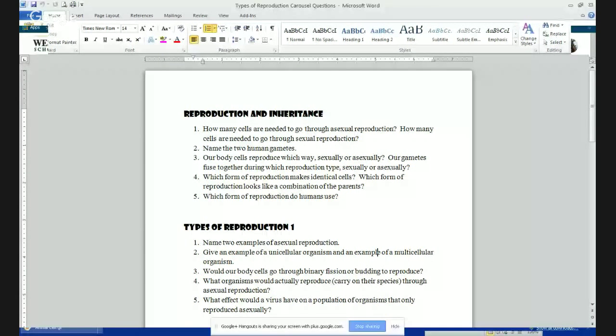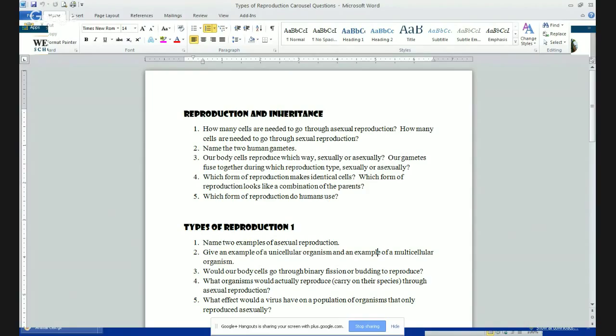Good morning. We're going to go over your answers to the different stations that you've been rotating through the past few days. So we're going to start with the reproduction and inheritance questions. Go ahead and find those on your own sheet of paper. As we're going over these, make sure that you're changing your answers. If you got it wrong, that's okay. Just make the correction, and then when you're all done, you'll turn in this sheet of paper with the corrected answers to the substitute. So we'll go ahead and get started with reproduction and inheritance.